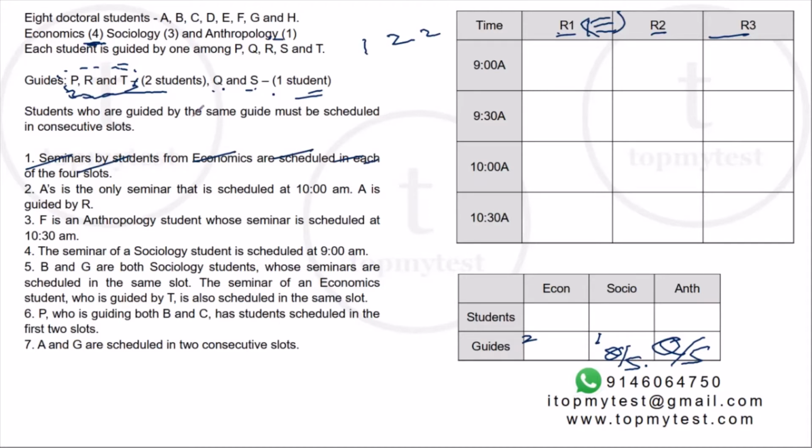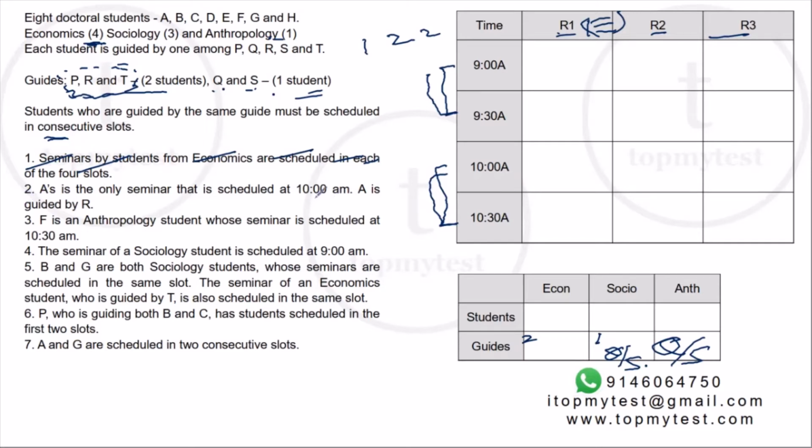Now, we also know that students who are guided by the same guide must be scheduled in consecutive slots. Because there are only 2 guides in economics, both of them serving 2 students each, the first guide will take 9 a.m. and 9:30 a.m. The second guide will take 10 a.m. and 10:30 a.m.